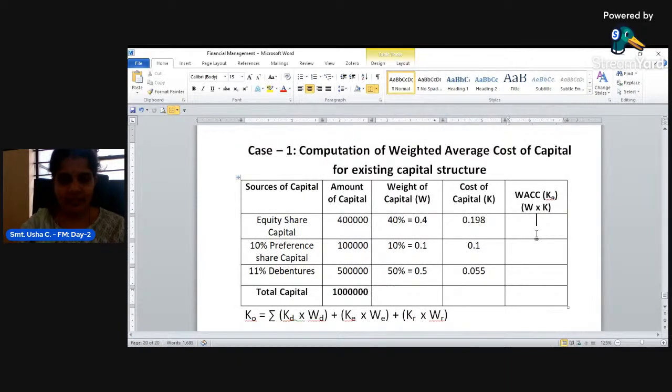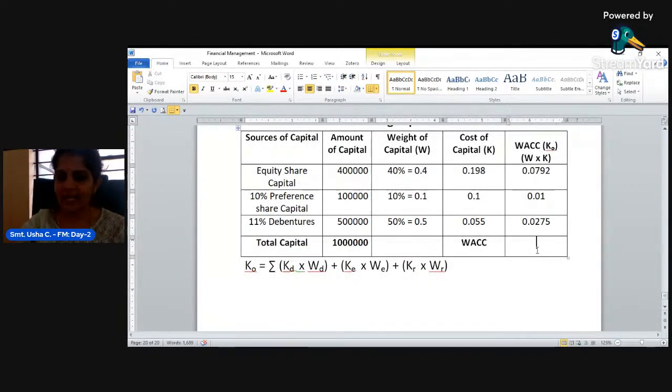Now, what next you have to do? You have to multiply, that is weight into cost. Weight of equity capital is 0.4 into 0.198. It is 0.0792. Next is 0.1 into 0.1. 0.1 into 0.1 is how much? 0.01. Next is 0.5 into 0.055. It is 0.0275. Next, take the total of this, which is called WACC.